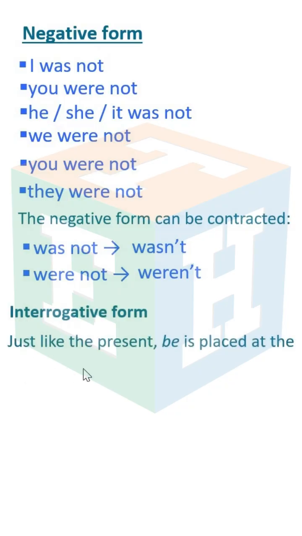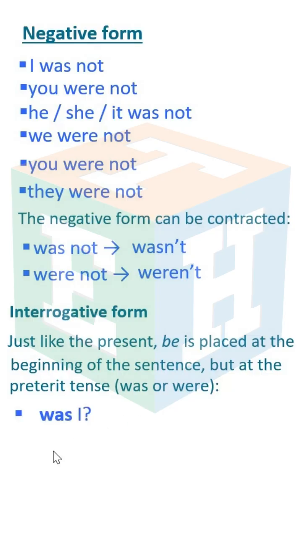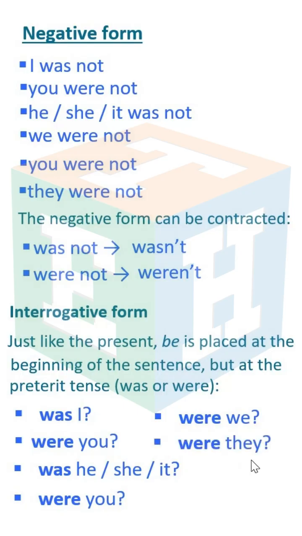Interrogative form. Just like the present, be is placed at the beginning of the sentence, but at the preterite tense, was or were. Was I? Were you? Was he, she, it? Were you? Were we? Were they?